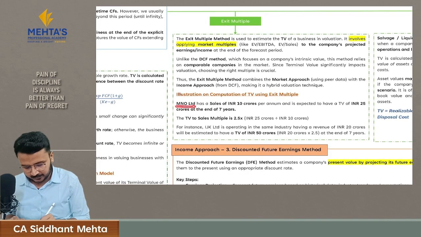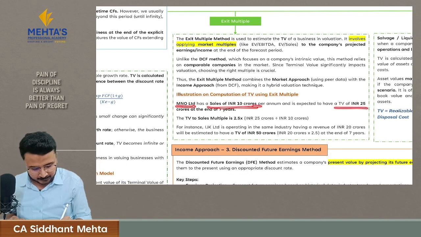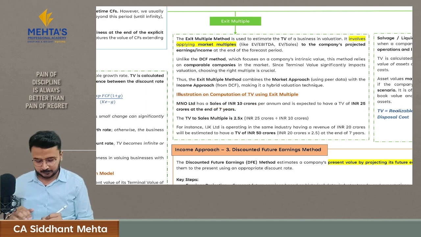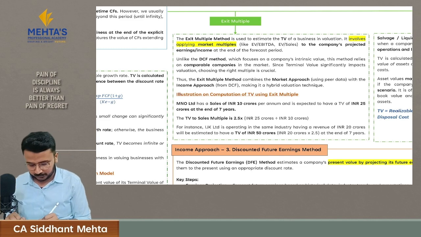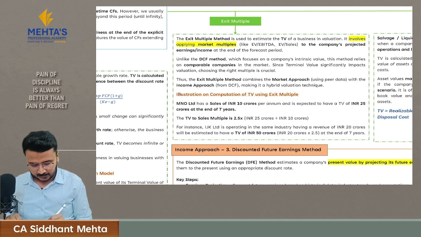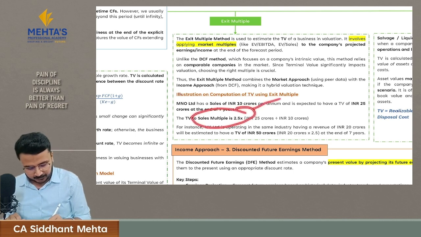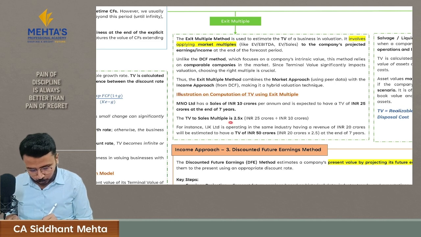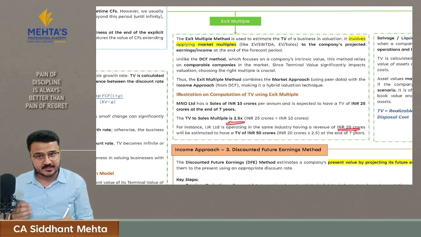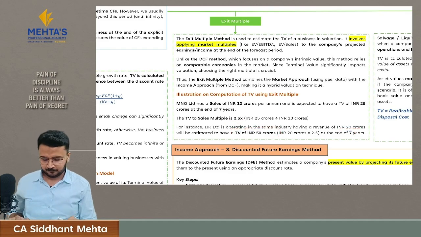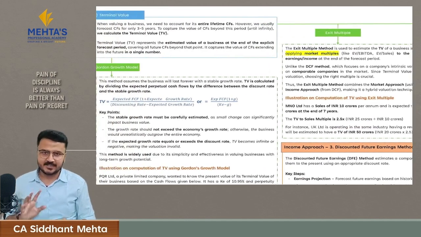Amino Limited is a company having sales of 10 crores and has a terminal value of 25 crores at the end of 7 years. Then we will calculate the terminal value, then we will determine the sales multiple from it. It is 2.5x, which is 25 crores divided by 10 crores. And then we will use this multiple for calculating our terminal value. We will multiply 2.5x into 20 crores, that is our company sales, and we will get the terminal value of 50 crores. This is your second method, which is exit multiple.